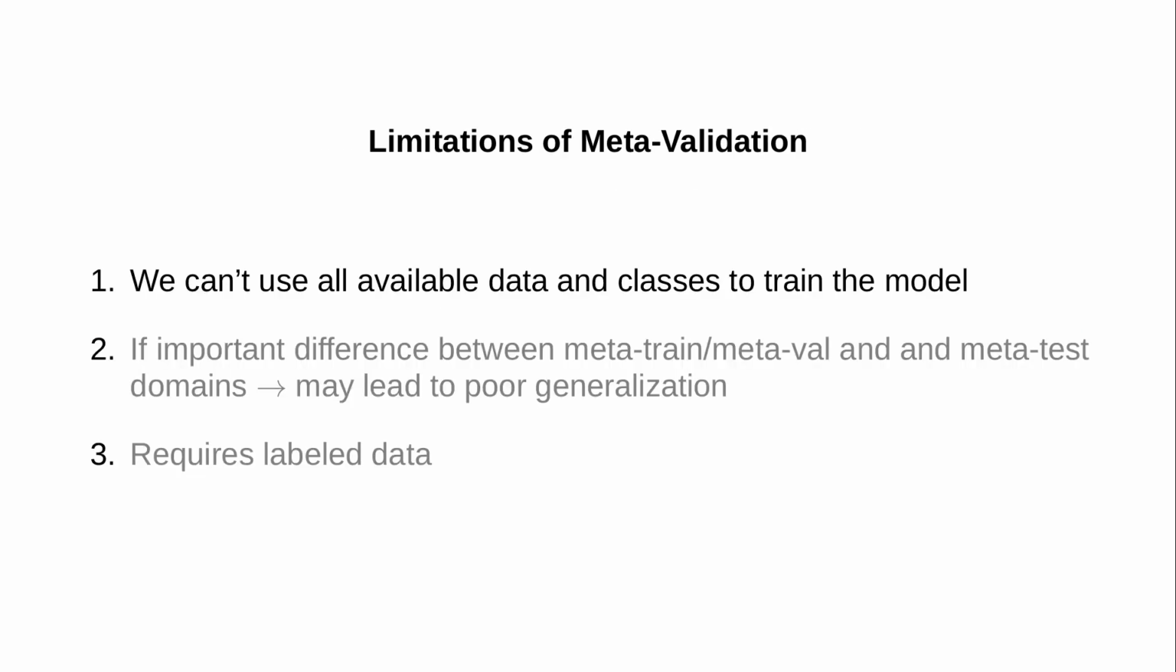However, this approach to model selection for meta-learning has some limitations. First, we need to keep away from the meta-training split a set of classes for meta-validation, which prevents us from using them to learn more general features. Also, there may be significant differences in input distribution between the meta-validation tasks and the meta-test tasks, potentially resulting in suboptimal model selection. It also requires labeled data, which is in practice more costly to obtain than unlabeled data.